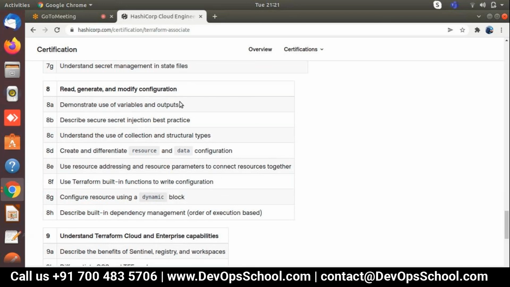Suppose before deploying the EC2 instance, the VPC first needs to be deployed. Absolutely, if the VPC is not there, how can I deploy EC2? So we need to take care of this part. First the VPC will deploy, and then the VM. Suppose my customer says, hey, I want the VPC and EC2 at the same time in the deployment.